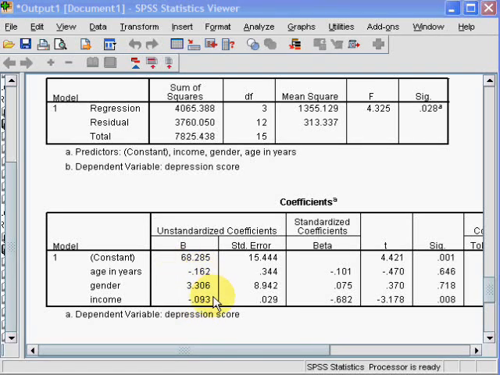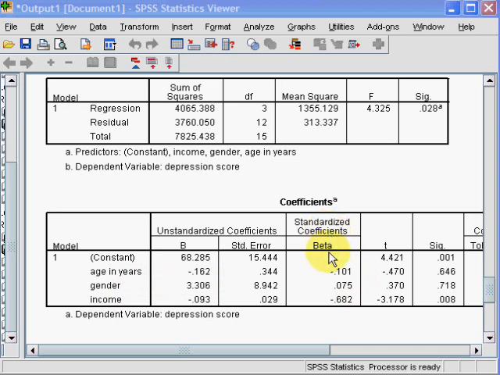Now it's difficult to actually compare these directly. Compare, for example, this 3.3 against this 0.1, because these are the slopes of the line, but they're all obviously measured on different scales. Age in years, gender, income, they're all measured on completely different scales. So this is where these standardized coefficients come in.